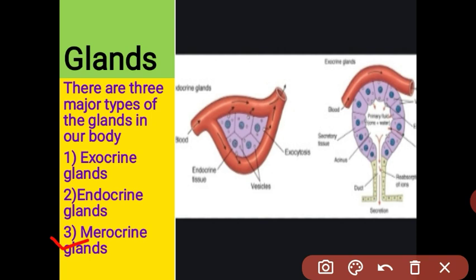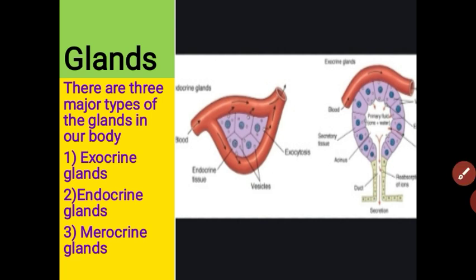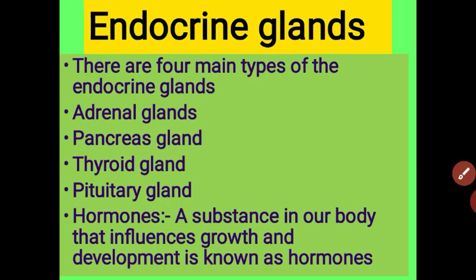And endocrine gland means the gland secretes the hormone directly into the blood stream. This gland is called the endocrine gland, and in this lesson we have to study four major endocrine glands. And merocrine, only the pancreas is the gland present in our body. This gland is the merocrine gland. Got it, students?